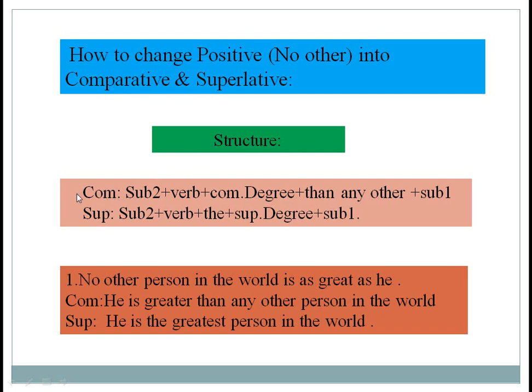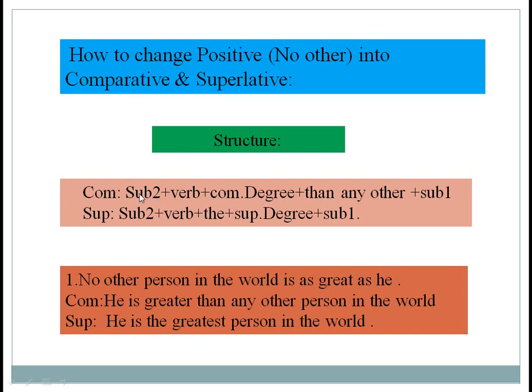Its comparative structure is subject 2 plus verb plus comparative degree of the positive degree plus than any other plus subject 1. Our question: no other person in the world is as great as he.